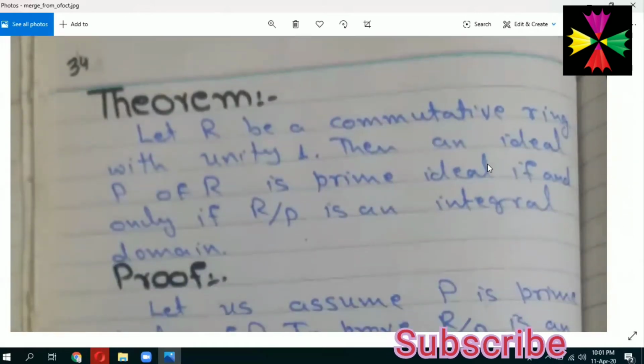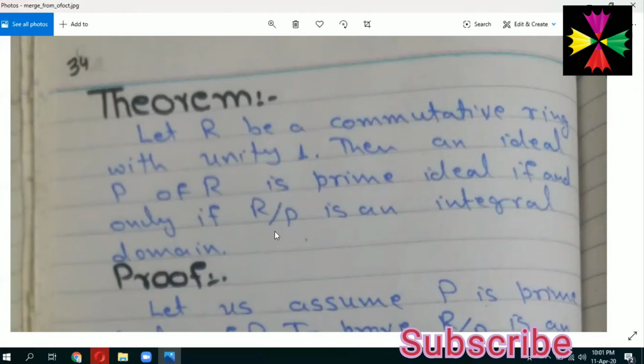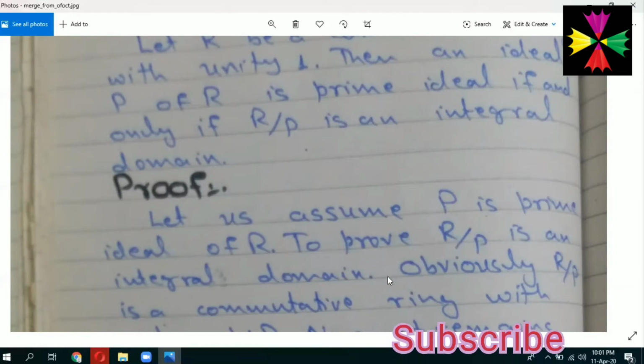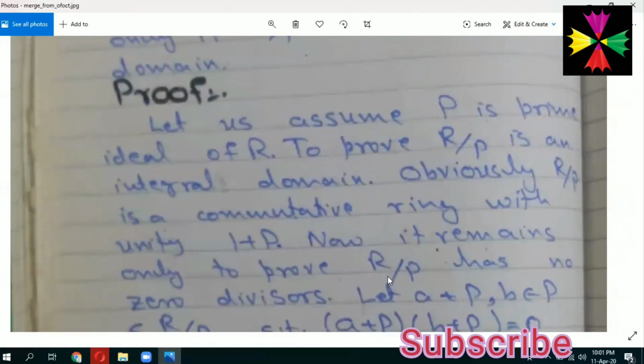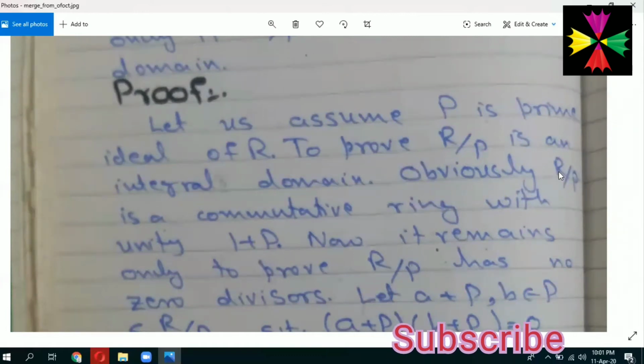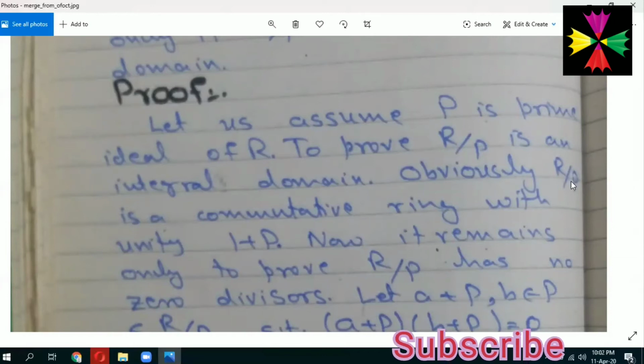Next we have a theorem. Let R be a commutative ring with unity, then an ideal P of R is a prime ideal if and only if R factor by P is an integral domain. Now look here. First we assume that P is a prime ideal of R, then we have to prove R factor by P is an integral domain. Obviously, as we have proved earlier, if P is an ideal, then R factor by P is a ring. Similarly, if R is commutative, then R factor by P is commutative, and if R contains the multiplicative identity, that is unity, then R factor by P will definitely contain multiplicative identity, that is unity.